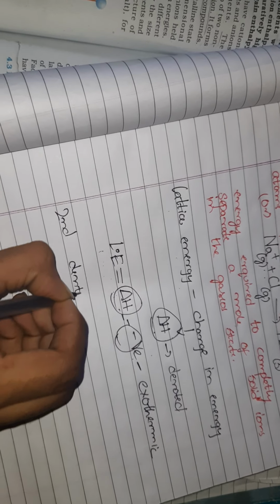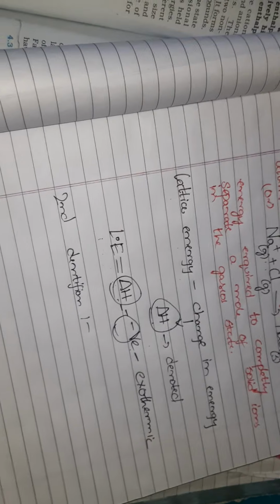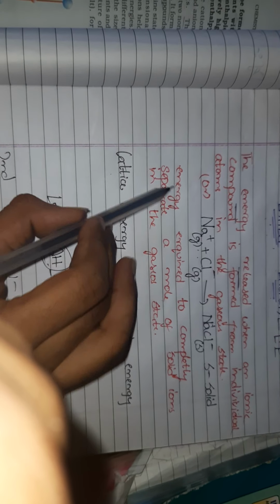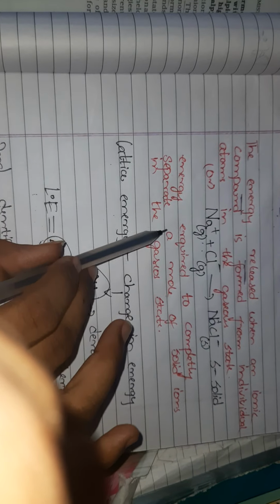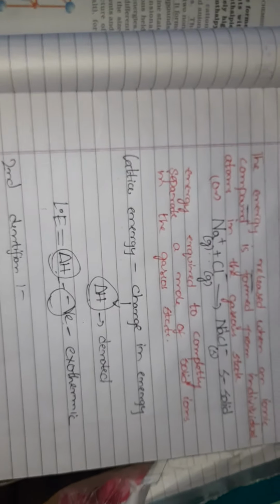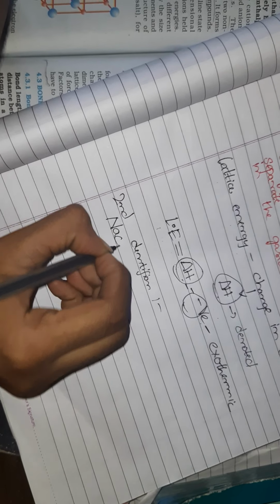And next there is the second definition: the energy required to completely separate a mole of a solid into its gaseous ions. Let's take the earlier example, NaCl.